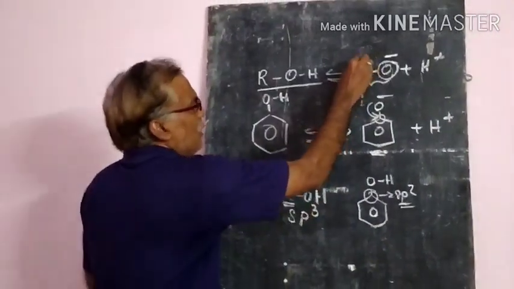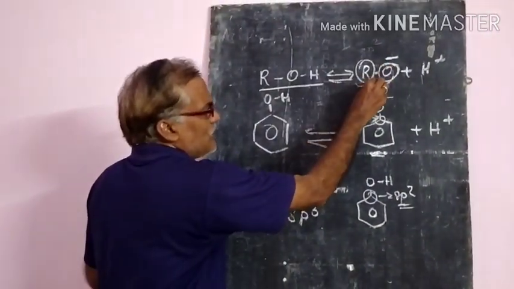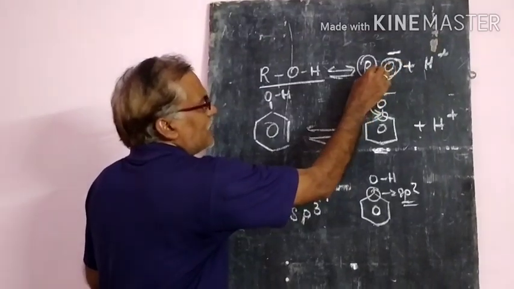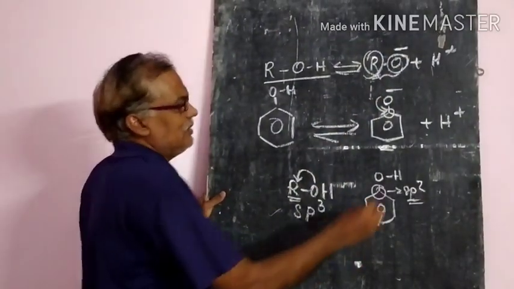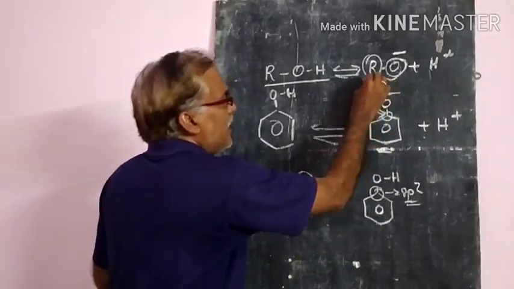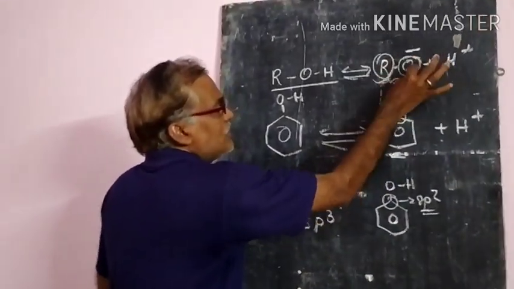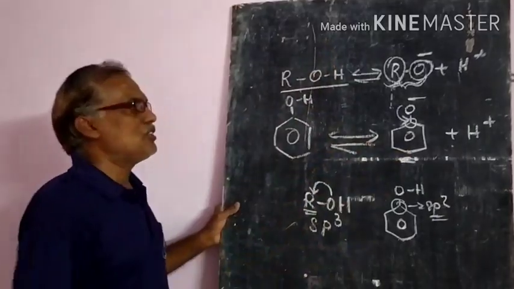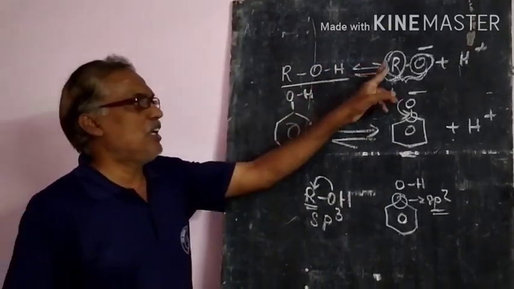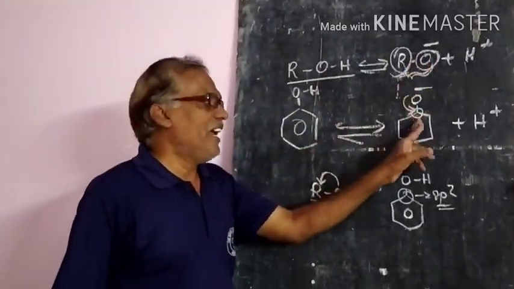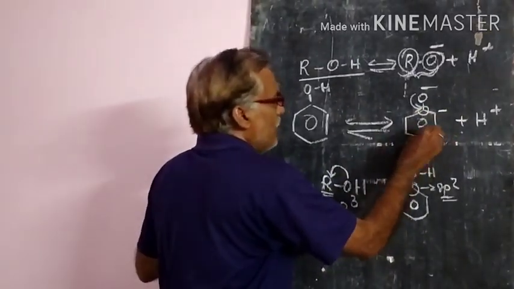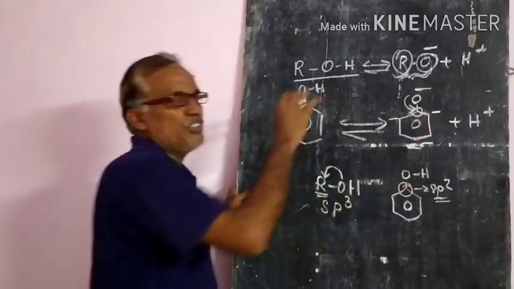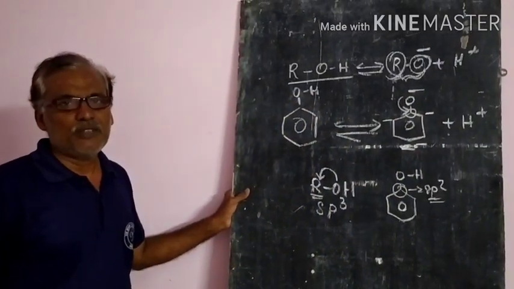So here also an electron-releasing methyl group is there, so the electronegative character of oxygen decreases. Then what will happen? Here there was no charge delocalization in the alkoxide ion, whereas in the phenoxide ion, the negative charge will be distributed at different positions, that is ortho and para positions.